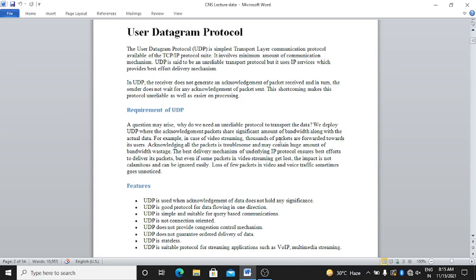In UDP, the receiver does not generate an acknowledgement of packets received. In turn, the sender does not wait for any acknowledgement of packets sent. This shortcoming makes this protocol unreliable as well as easier on processing.